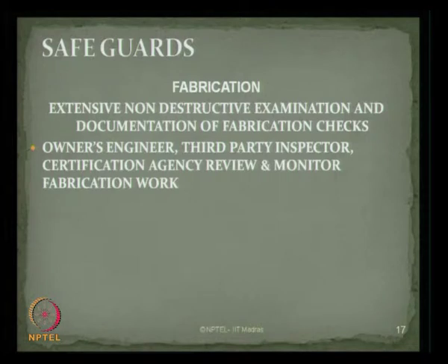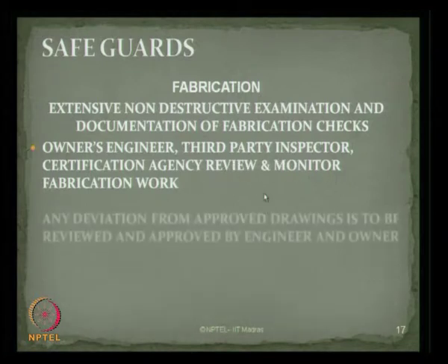Ladies and gentlemen, it is amazing to understand that fabrication stage safeguards are exercised with very stringent methodologies: the owner's engineer checks once, the third party inspector also inspects the members for fabrication checks, and the certification agency reviews independently and employs people to monitor the fabrication work in the yard itself.